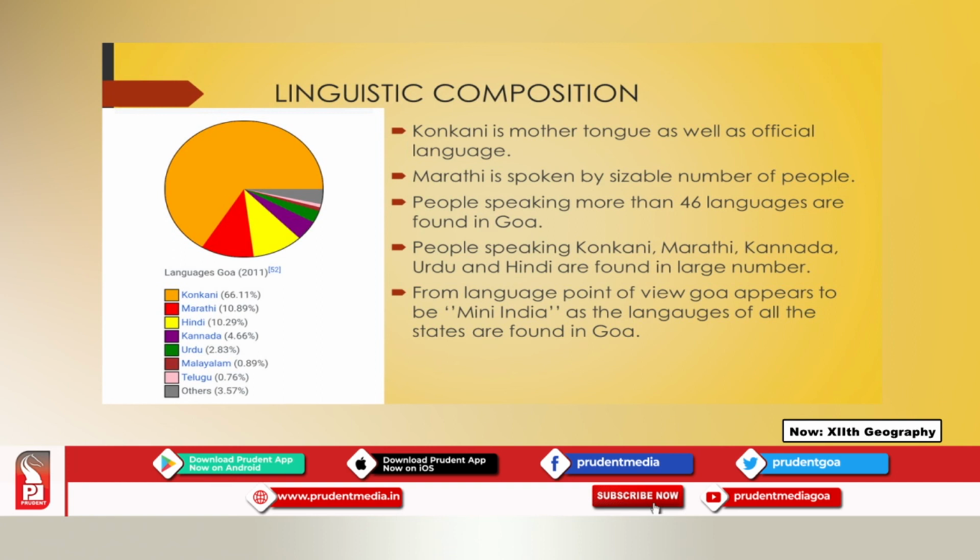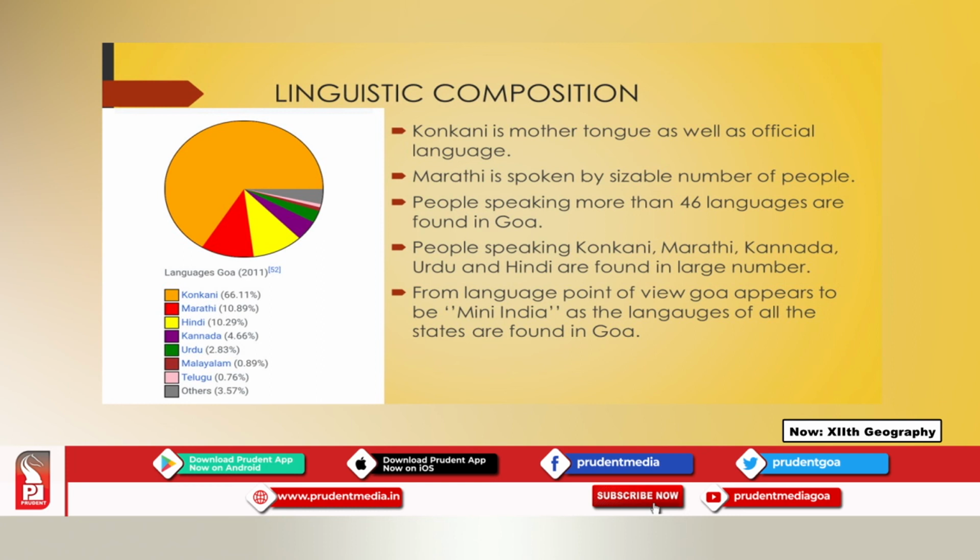Then you will find more than 46 languages spoken by Goan people are found in the state. Means what? There are people in Goa who speak at least 46 languages of India.